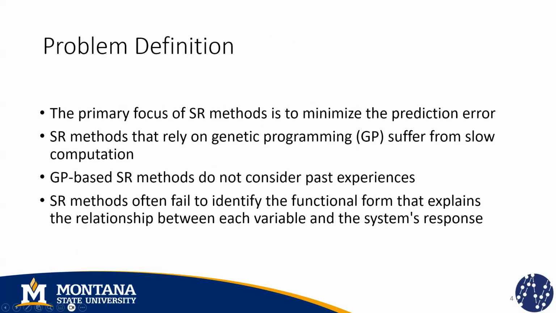There are many problems associated with existing methods. One of them is that their primary focus lies on the minimization of the prediction error that is produced by the expressions that are being learned, instead of identifying the functional form that is most suitable for the data that you collected. In addition, many methods rely mainly on genetic programming, and as a consequence they suffer from a slow computation because the search space is huge. These methods also have the problem that they don't consider past experiences, and this is also true for many other methods like symbolic neural networks.